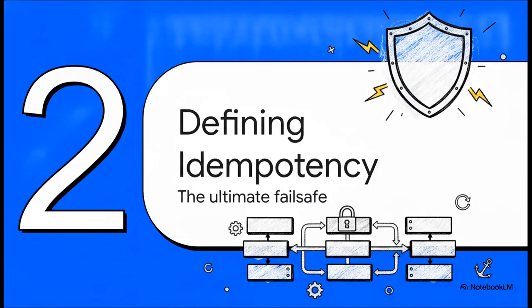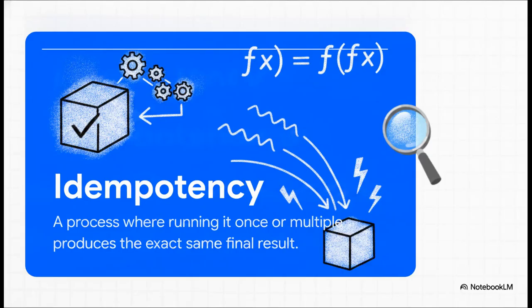Moving on to Section 2, defining idempotency as the ultimate failsafe. So let's shift our focus over to the solution, idempotency. It's a mathematical, somewhat academic concept, but it is an absolute lifesaver in software engineering. Simply put, a process is idempotent if running it once or running it multiple times produces the exact same final result. That's it. It's a really simple concept, but applying it turns retries from a dangerous, system-corrupting risk into a built-in feature that you literally don't even have to think about.